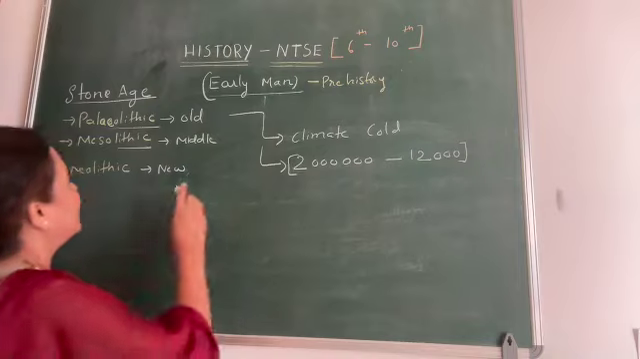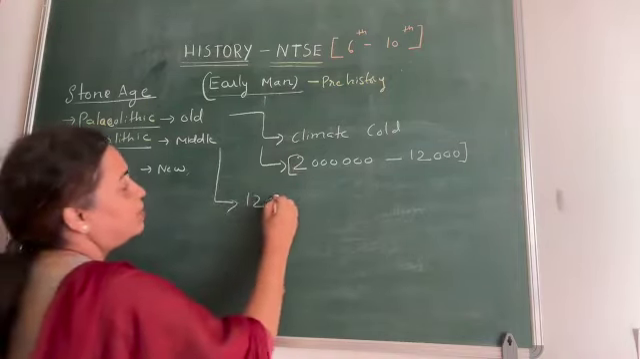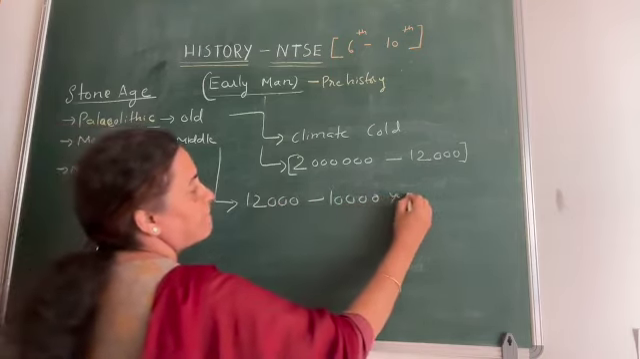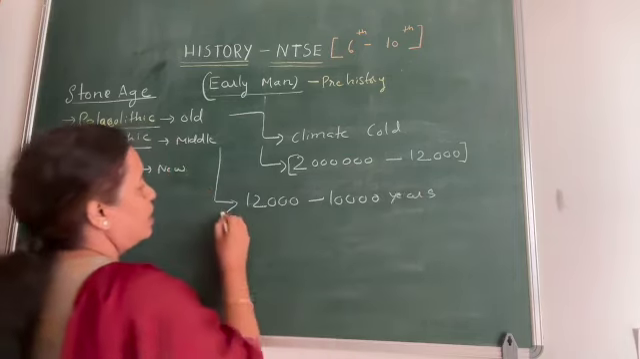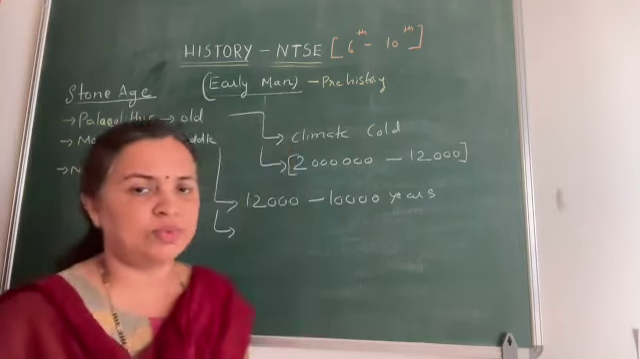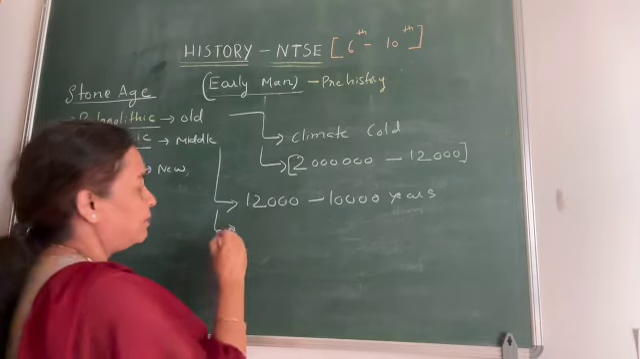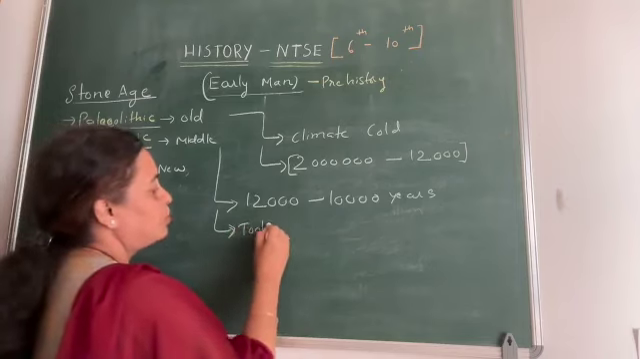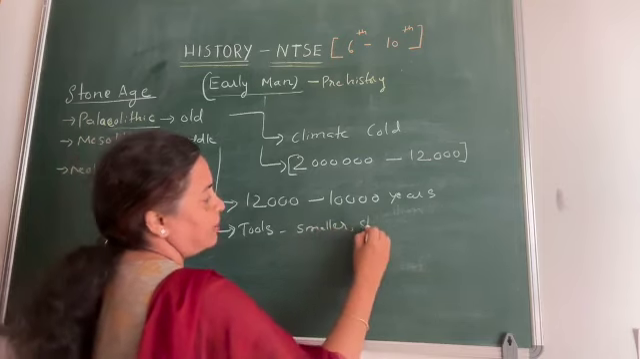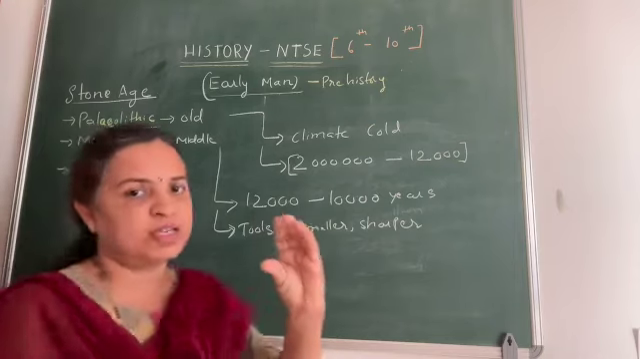Next, we will come to the Mesolithic age. The Mesolithic age lasted from 12,000 years to 10,000 years. Here too, the early man was a nomad only. He was wandering here and there. He was also a food gatherer only. But his tools became much smaller and sharper. So his tools were very small ones.